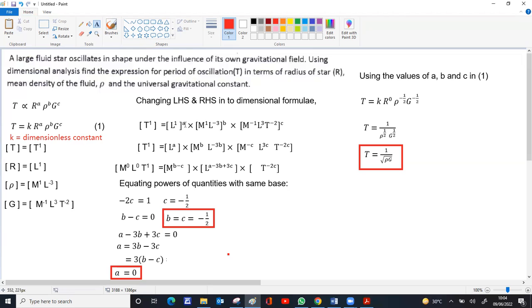Then open the bracket to get A, B, C into the bracket, inside the bracket, then make all M together, adding exponents, L together, T together, and try to solve with the least number of exponents. So solve the equations, you get the final formula, substitute in equation number 1. Every negative exponent, try to make it positive by changing, if it's in the denominator, to numerator, or numerator back to denominator. We only did numerator, so if it's negative, come to denominator. If it's raised to 1 by 2, that you can change as root. The rest you can just leave as it is.